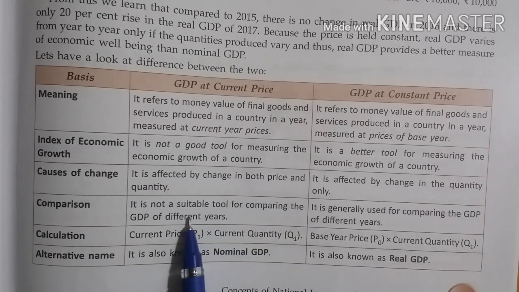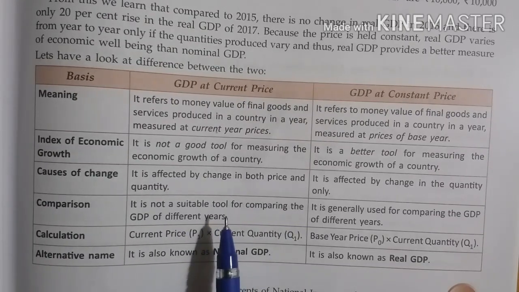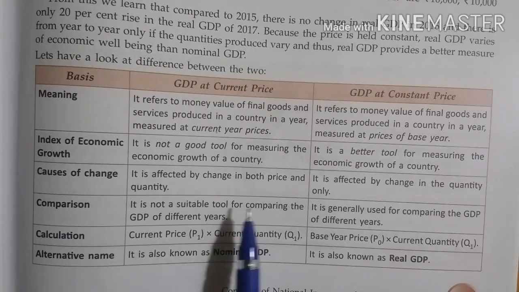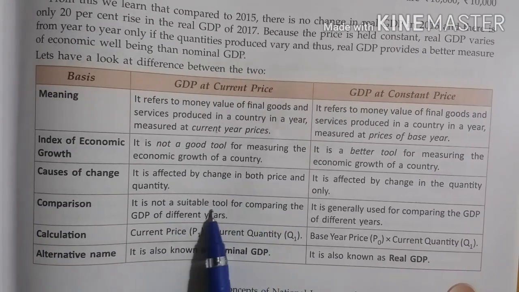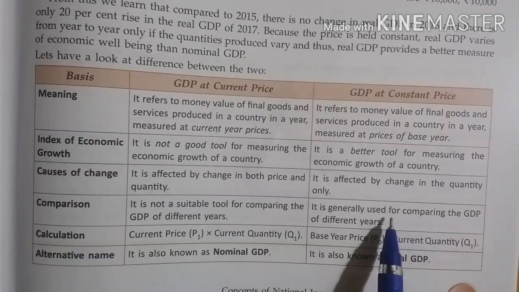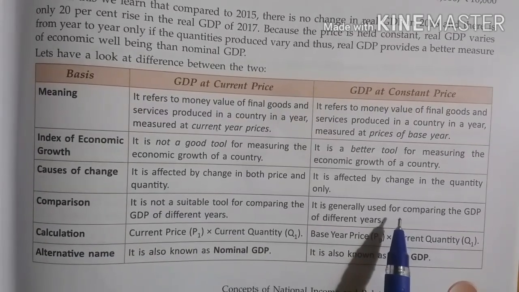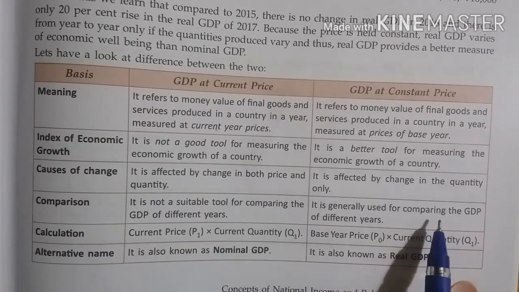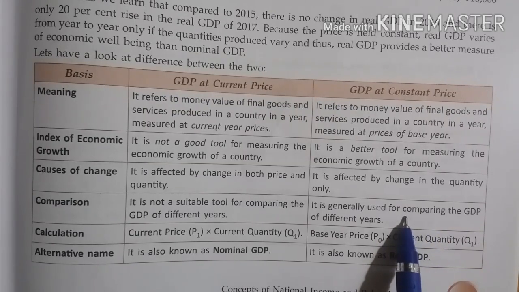high, then it may happen that the current year's GDP may seem to be higher than the last year's GDP. So it is not a suitable tool to compare growth or GDP growth. Now GDP at constant price is a better tool to compare the GDP growth of different years.